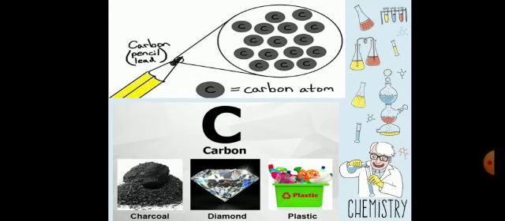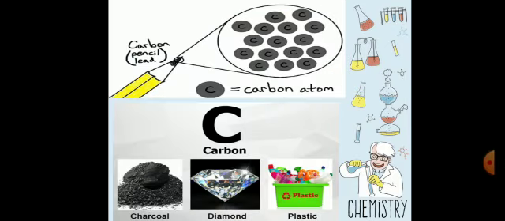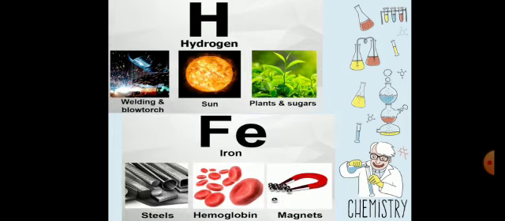This can never be converted into any other substances. And here the point is that the atoms of gold are the same as each other, but the atoms of gold are different from the atoms of carbon. Now carbon is present in the form of charcoal, diamond and plastic. Hydrogen is present in welding and the blowtorch.